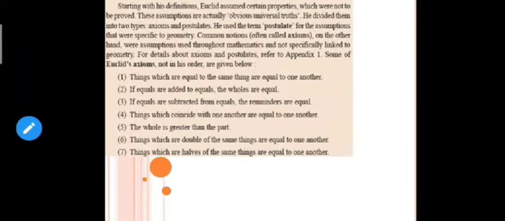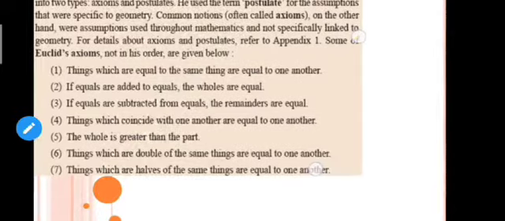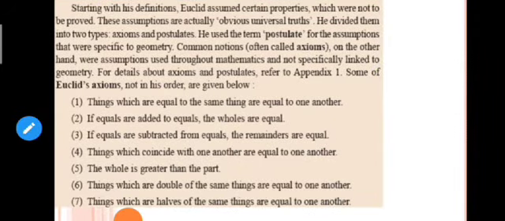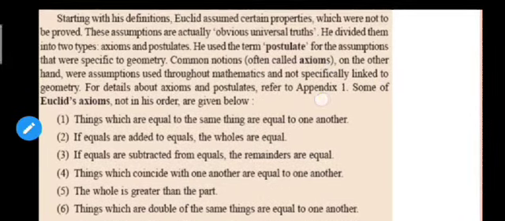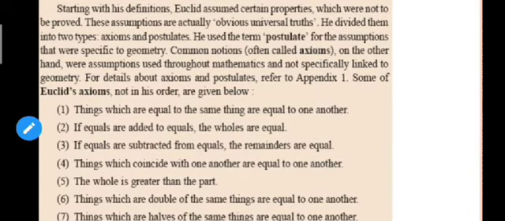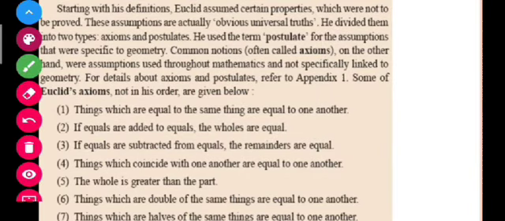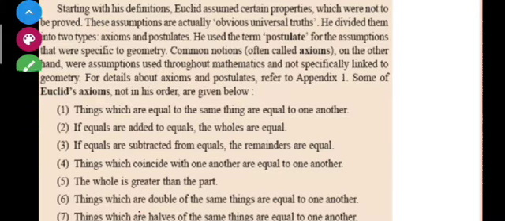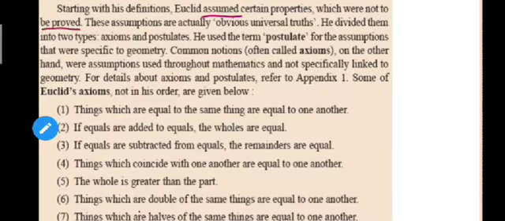Students, now let us move to the next concept given in this chapter, that is axioms and postulates. Let us see what is written here. Starting with his definitions, Euclid assumed certain properties which were not to be proved. These assumptions are actually obvious universal truths.